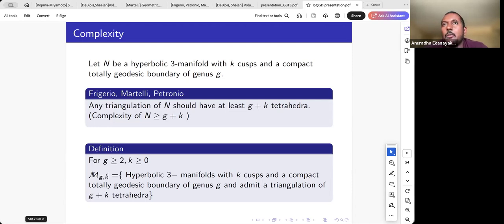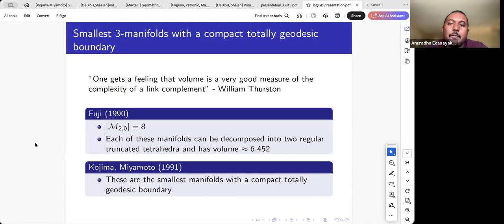Okay. So why am I talking about complexity? Because complexity is a notion very closely related to the volume. This was first mentioned by William Thurston, as far as I know. He remarked that one gets a good feeling about the topological complexity by looking at the volume. Volume is a good measurement for the topological complexity.